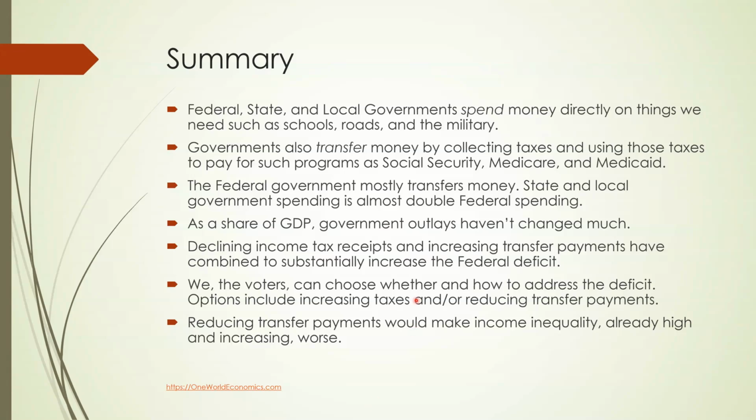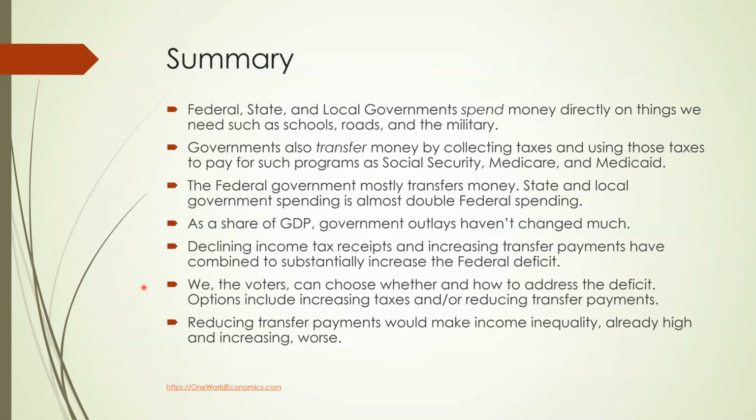They've gone up 5%, but that's entirely because of transfer payments such as Social Security and Medicare. Declining income tax receipts and increasing transfer payments have combined to substantially increase the federal deficit. So we're now paying a lot of interest on the federal deficit. We, the voters, can choose whether and how to address the deficit.